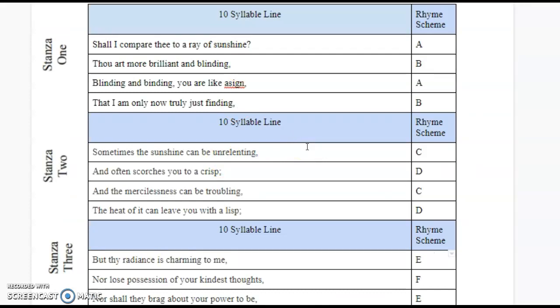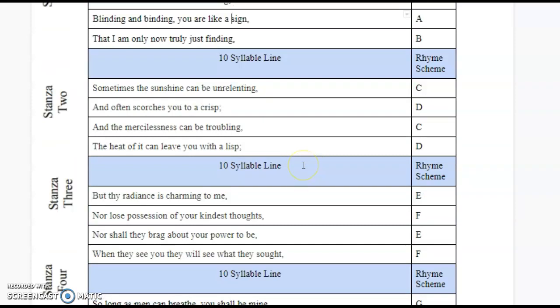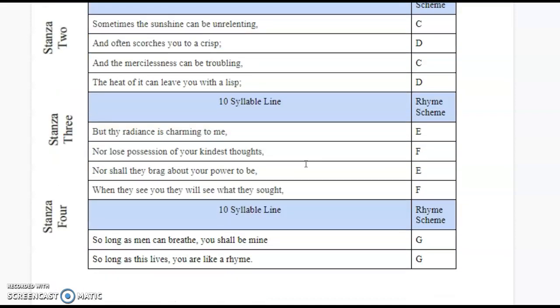Shall I compare thee to a ray of sunshine? Thou art more brilliant and blinding, blinding and binding. You are like a sign. Oops. There you go. Now that I am only now truly just finding. Sometimes the sunshine can be unrelenting and often scorches you to a crisp, and the mercilessness can be troubling. The heat of it can leave you with a lisp. But thy radiance is charming to me, nor lose possession of your kindest thoughts, nor shall they brag about your power to be. When they see you, they will see what they sought. So long as men can breathe, you shall be mine. So long as this lives, you are like a rhyme.